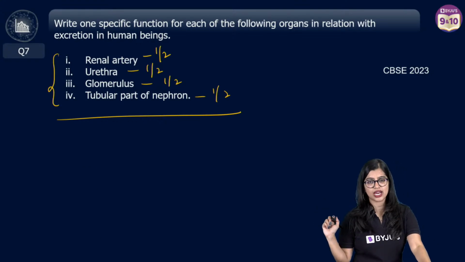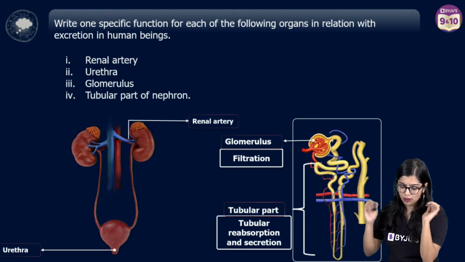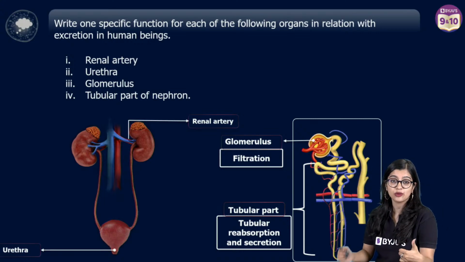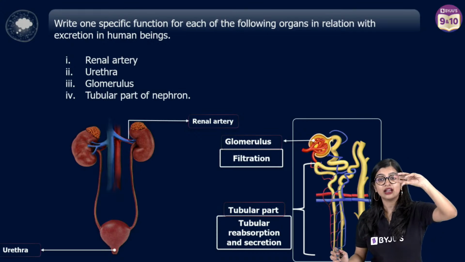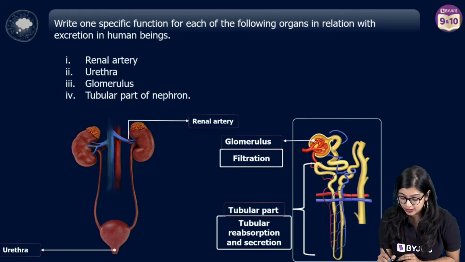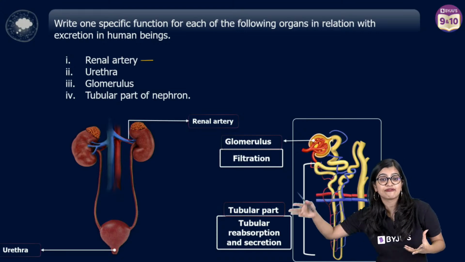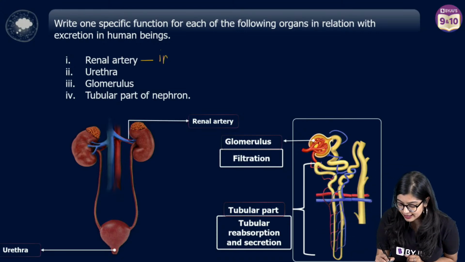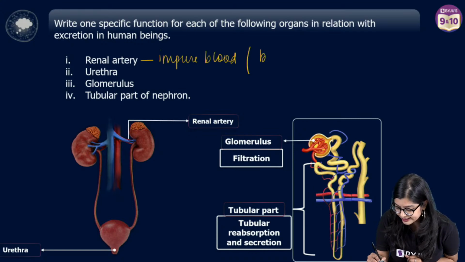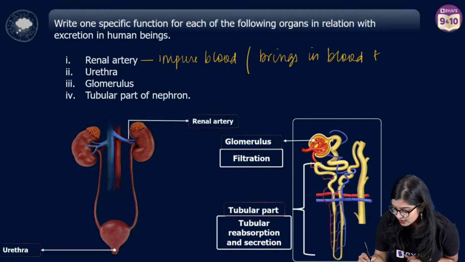So you just need to make sure that you look at it one by one, right? First and foremost, we have the renal artery, right? What does the renal artery bring? Renal artery brings in oxygenated blood, but it also brings in the urea, or it brings in the blood that needs to get filtered, right? So we see that it brings in impure blood, or I can say it brings in blood that needs to be filtered.